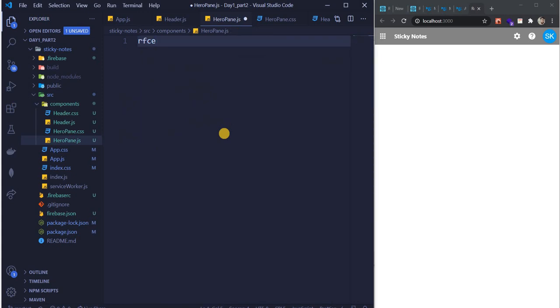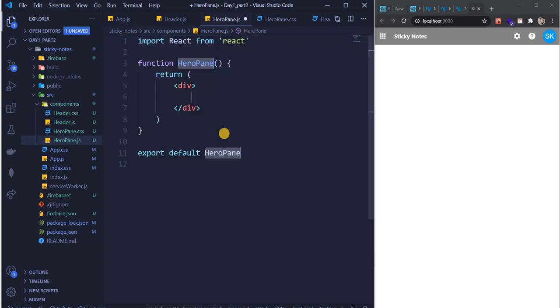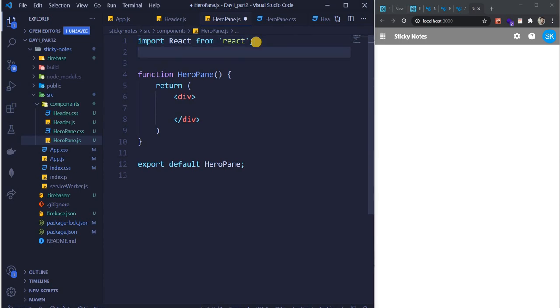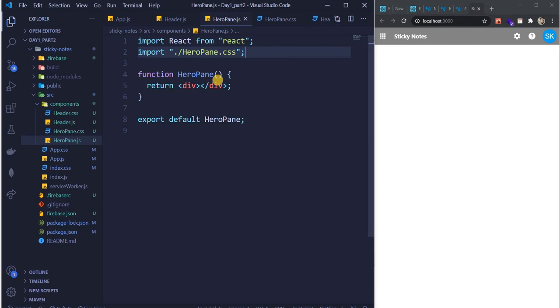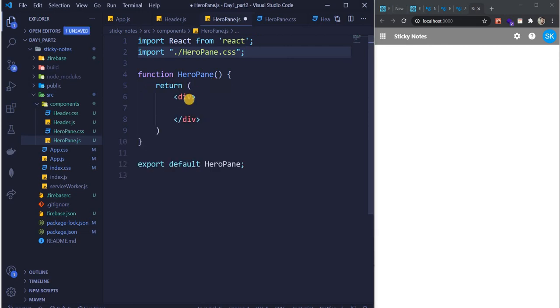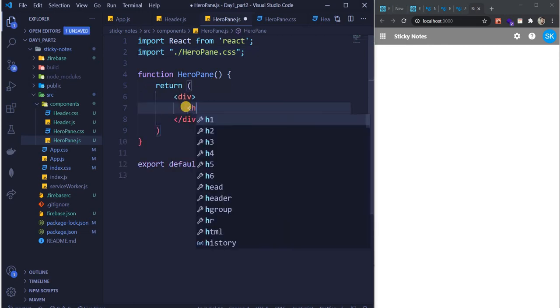Control Z, rfc. Seriously, bro? rfce. Yeah, so do this. And then the same thing we are gonna do here also. Import dot slash hero pane. If you guys do it multiple times, you'll get a knack of it. That we have to start from like this and do something like this.